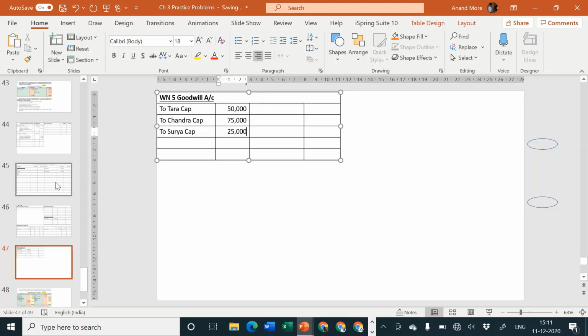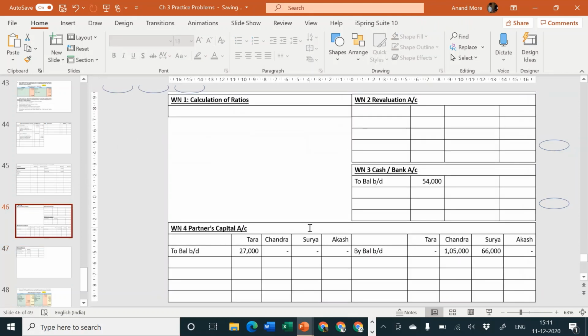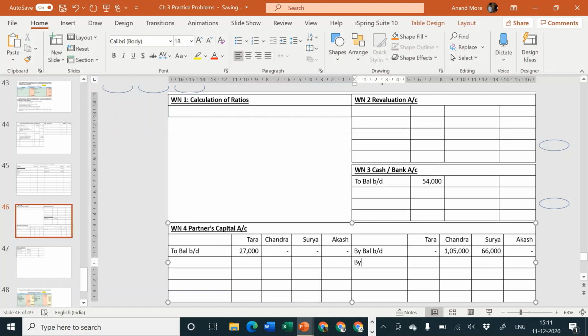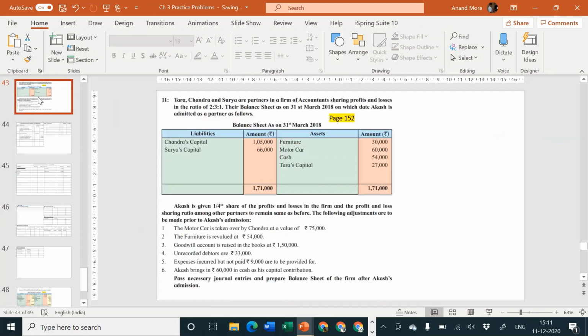Second effect will go to partners capital account credit side by goodwill account. Tara 50, Chandra 75 and Surya 25. Nothing to Akash because Akash is a new partner. Goodwill raised is only for the old partners. First step, open necessary ledger accounts, over. Second step, transfer of assets and liabilities, over. Third step, capital brought in by new partner, over. Next step, goodwill treatment, over. Next step, revaluation. Now what are the adjustments of revaluation? Look into the adjustments properly.